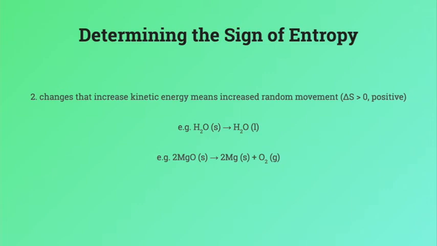and another mole of gas. There are more moles of stuff and a gas is made, which means there is an increase in entropy. Entropy is positive.